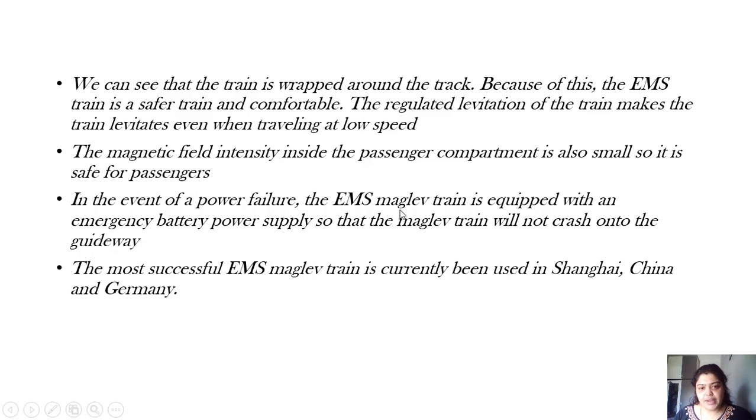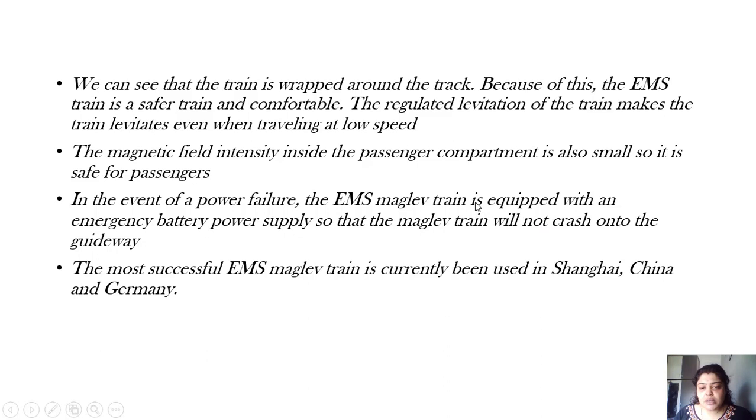In case of power failure, now if you consider the guidance magnets and the levitation magnets, when will they become magnetized? When power is given, right? When an input is given. So what will happen if suddenly there is a power failure? The EMS maglev train is equipped with an emergency battery power supply so that the maglev train will not crash on the guideway.